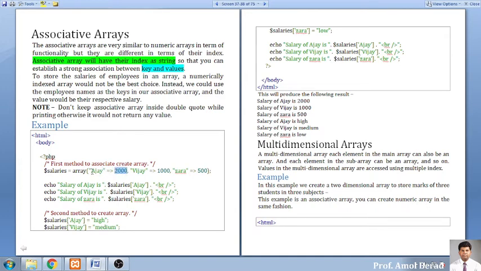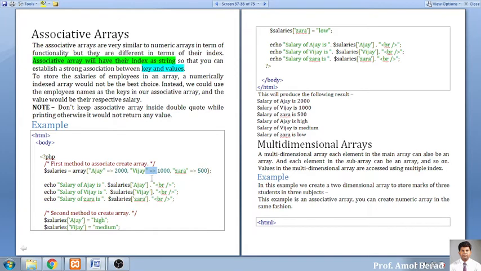If you want multiple entries, you put a comma delimiter, then the second key with its value with the associative symbol. So multiple keys can be created and multiple values can be assigned to those keys. That is what you can do with the associative array.